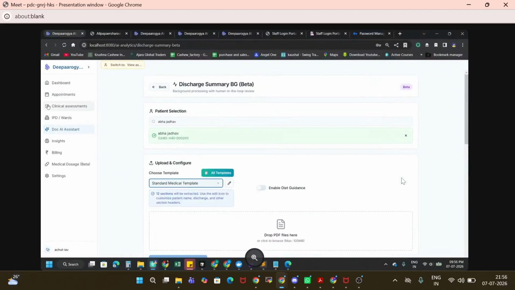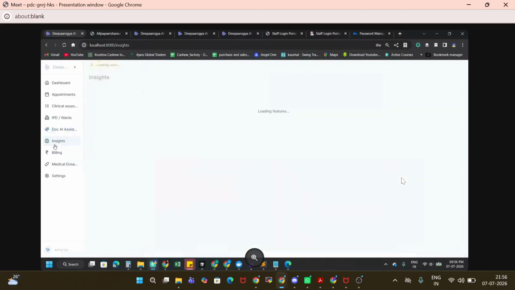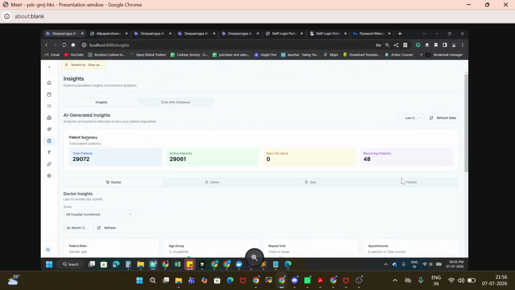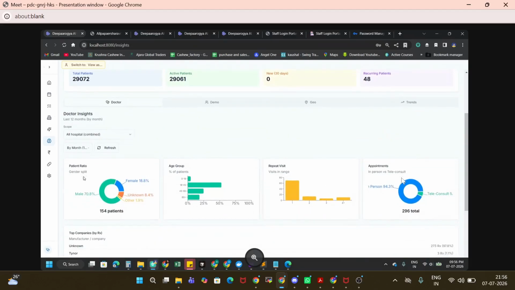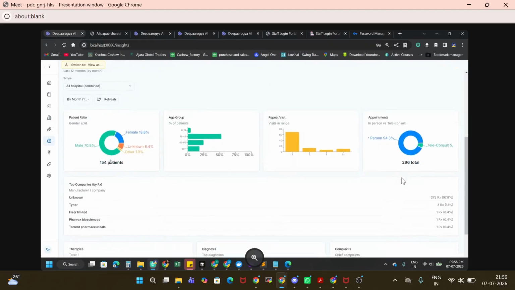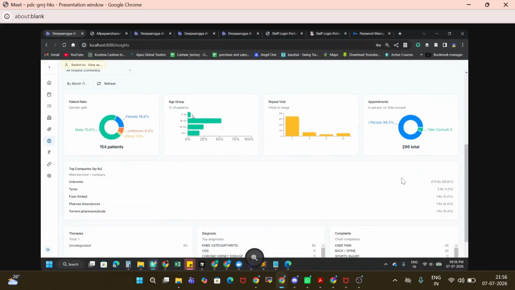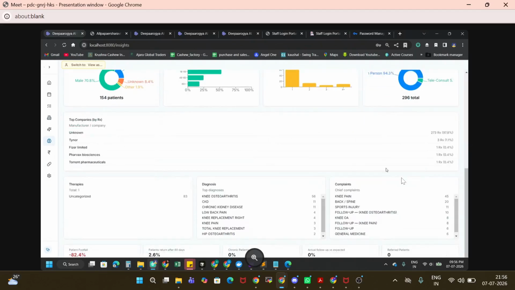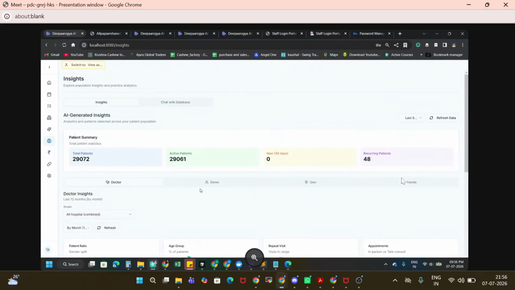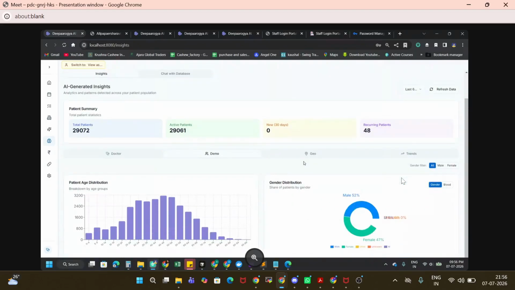Now I'm going to show you another feature. Maybe before that I will go to the insights, and after that I will show you the other feature. Now in the insights, basically we are storing all the different information, right? Like patient ratio, age, then medications, diagnosis, right? Each and every piece of information is stored in the insights: demography, geography, right?